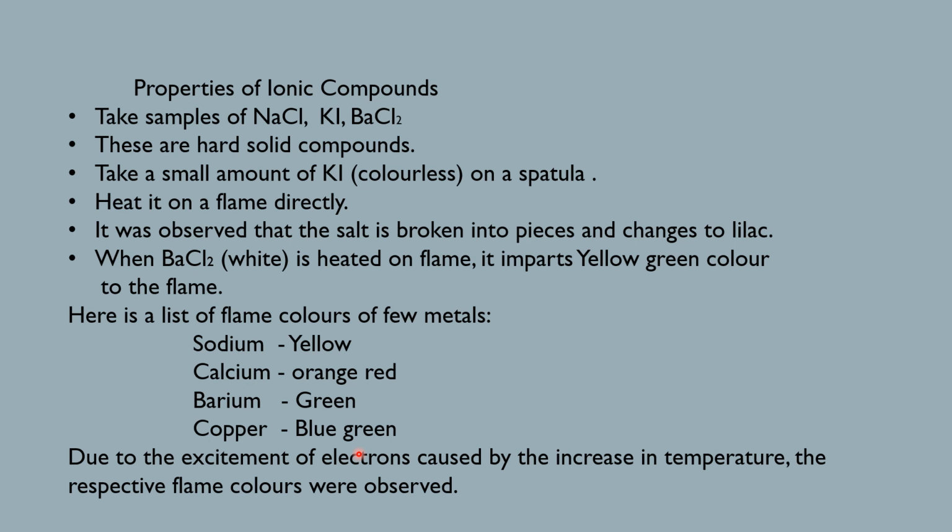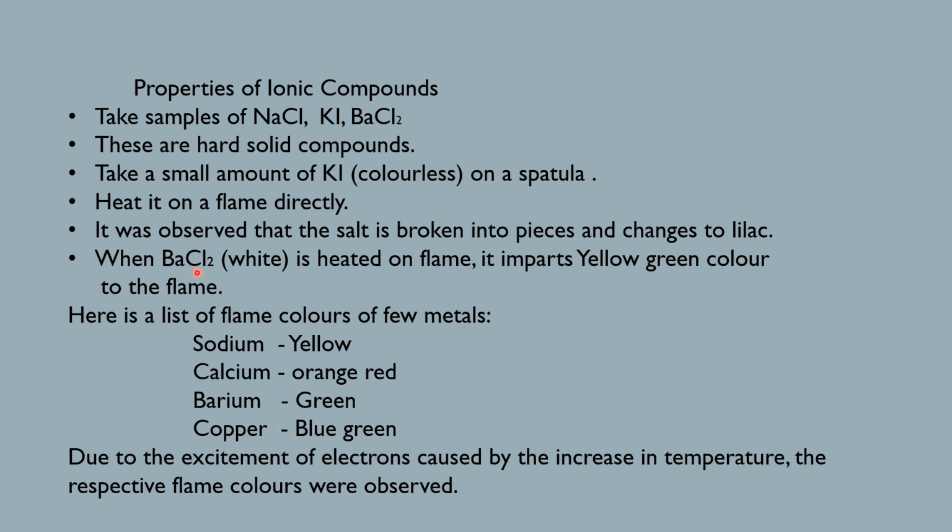And this is due to the excitation of electrons caused by the increase in temperature. Okay, so note this down, students, the colors of the flames of different metals. Sodium compound imparts yellow color, calcium compound gives orange-red color, barium compound green color, copper compound bluish-green color.